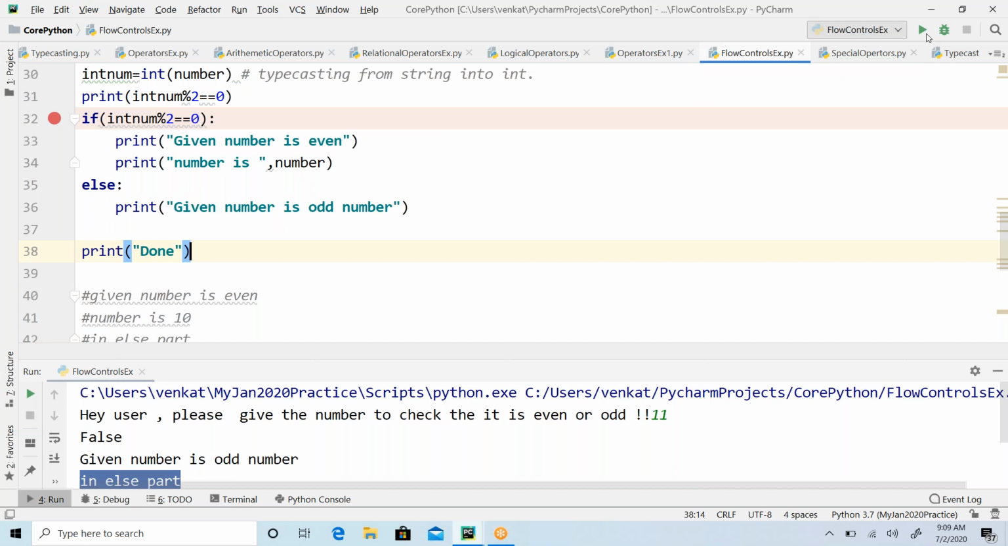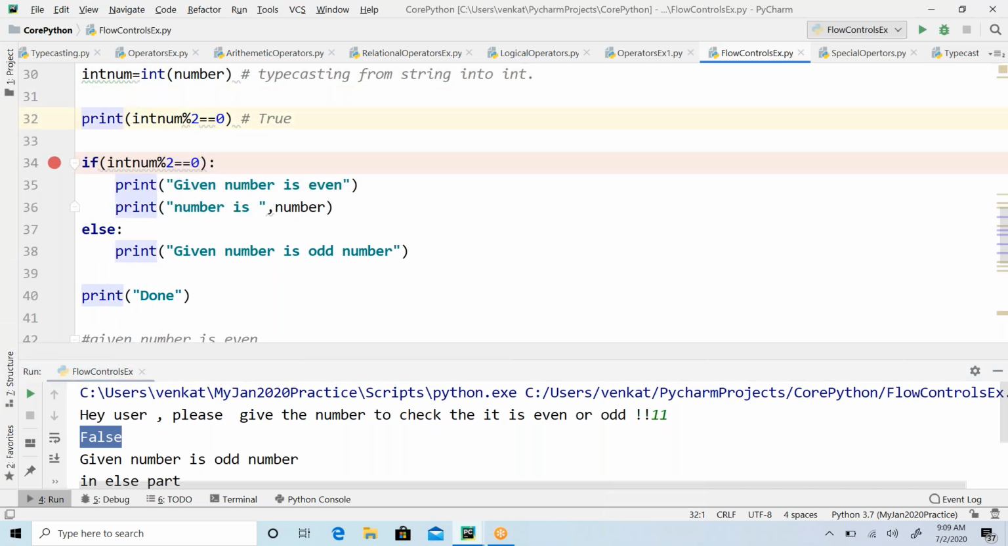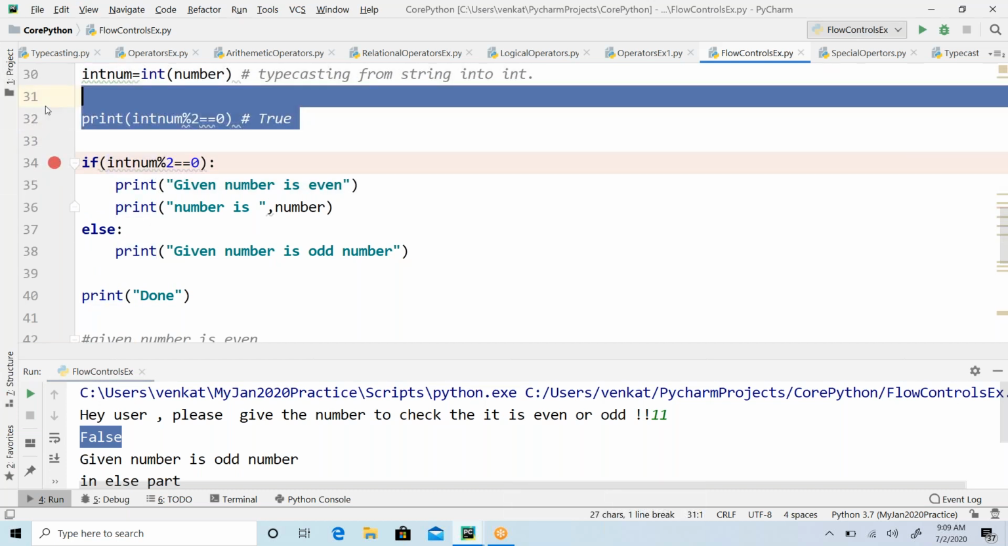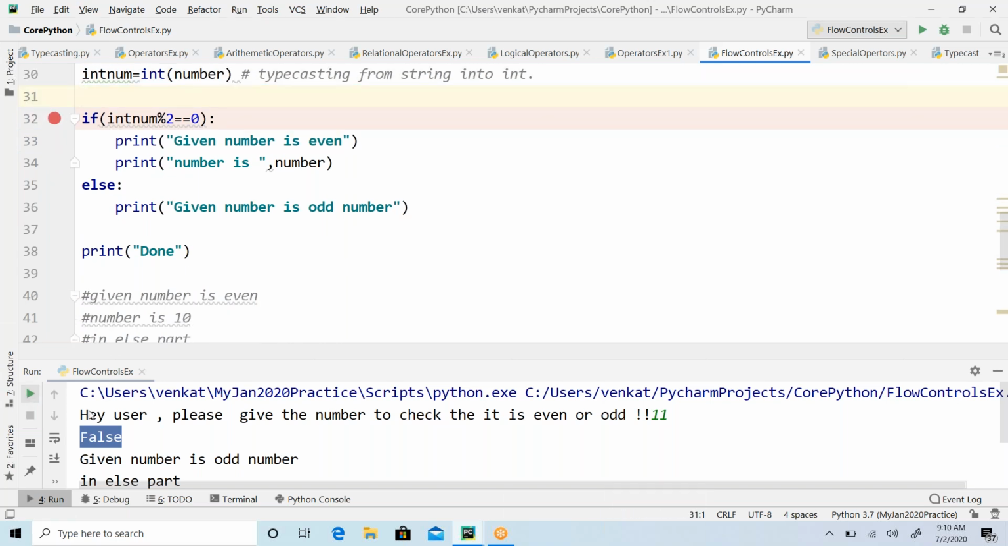Why does it show true or false? We can't convert it to a boolean; we are converting it to an integer. No, I'm not printing that integer number. I'm printing this expression. Because of this print line, it is printing true or false every time. If I remove this and execute, you won't see that now.